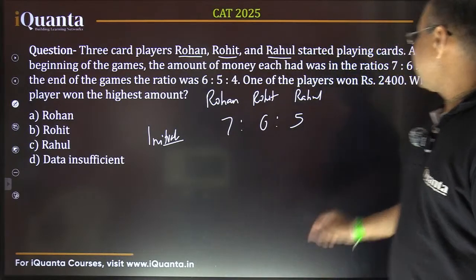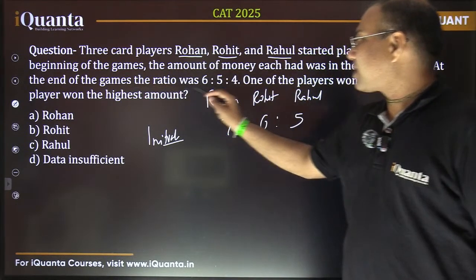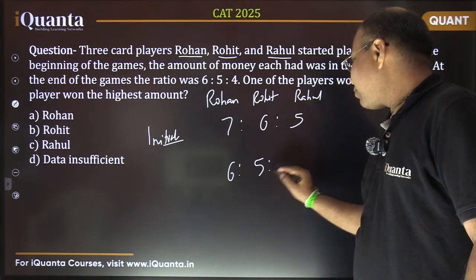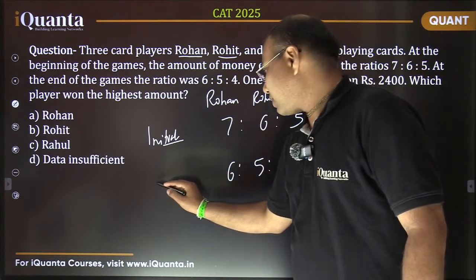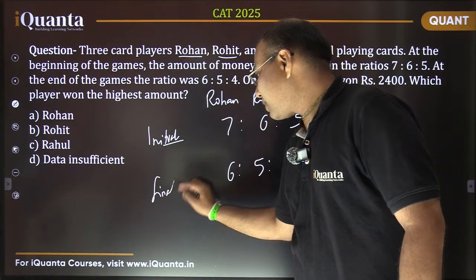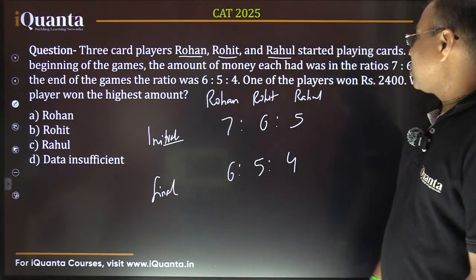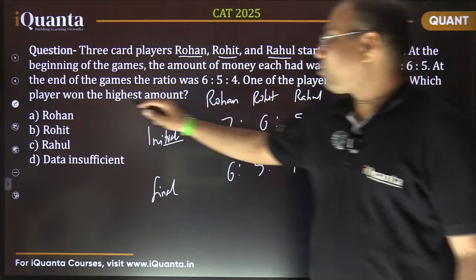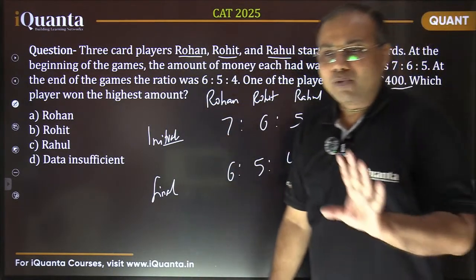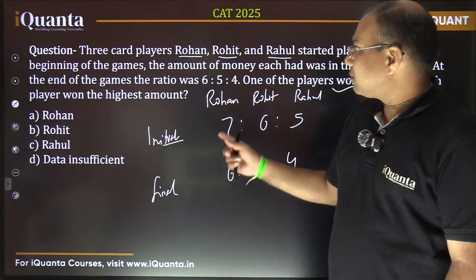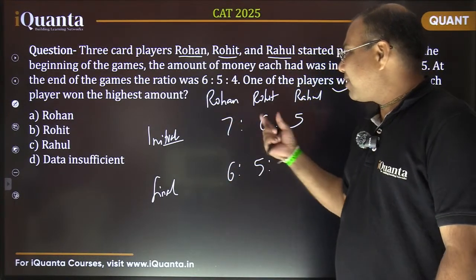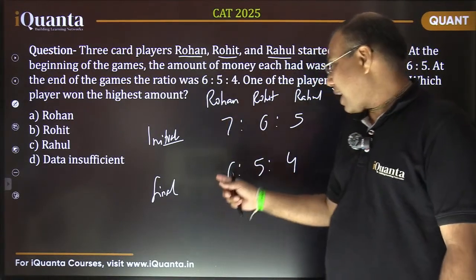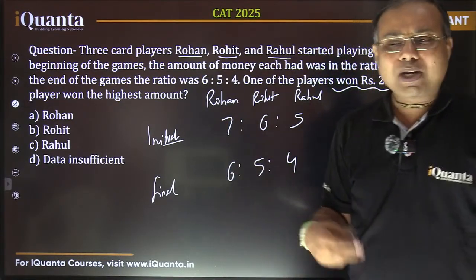Fine. Now at the end of the game, the ratio was 6:5:4. The final amounts, you can say, at the end of the game. So one of the players won rupees 2400, and which player won the highest amount? That's the thing. Okay, first tell me one thing. Initially they were having the money in the ratio 7:6:5, and after the game they had money in the ratio 6:5:4. So what has happened to money?